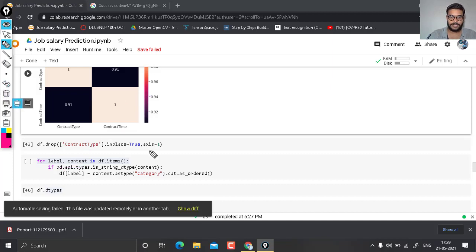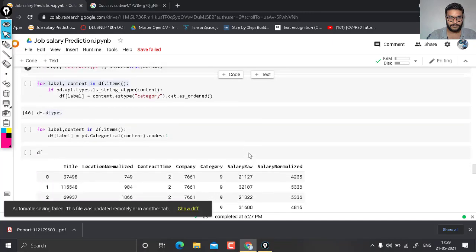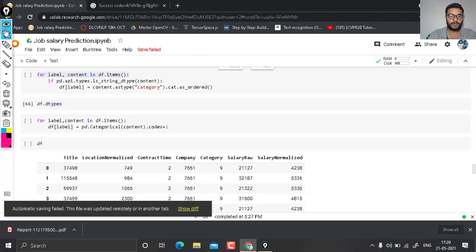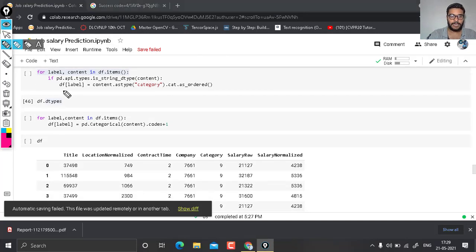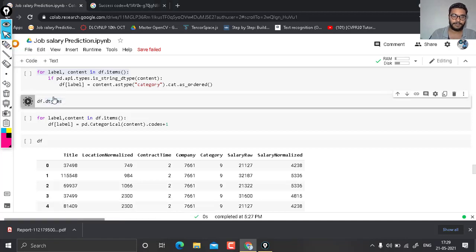Now after that, first you print this one, and see what happens.